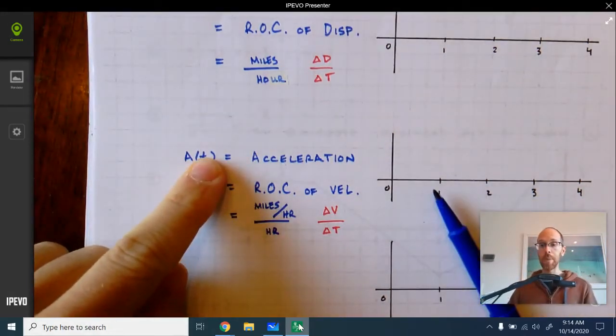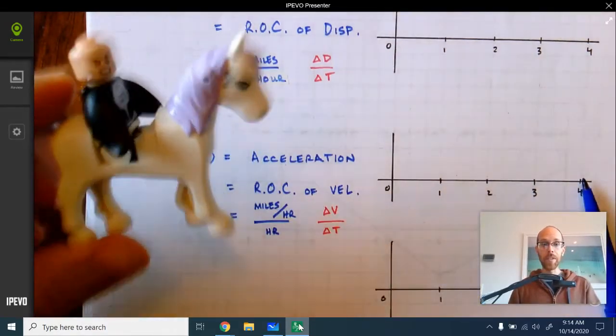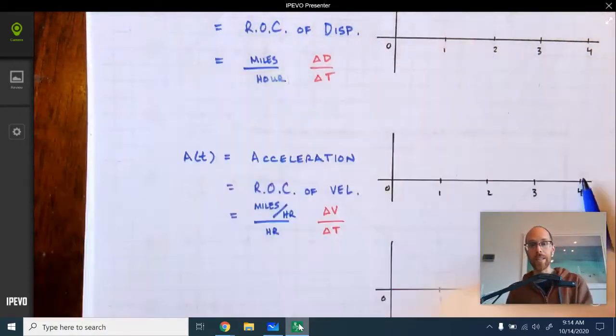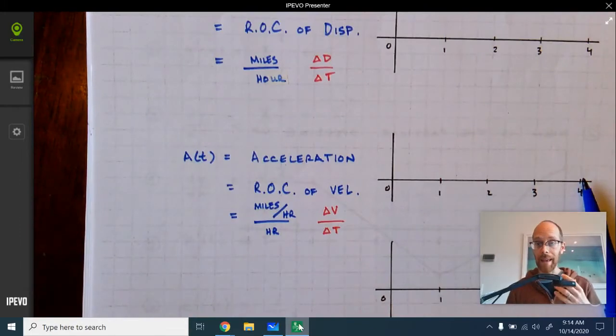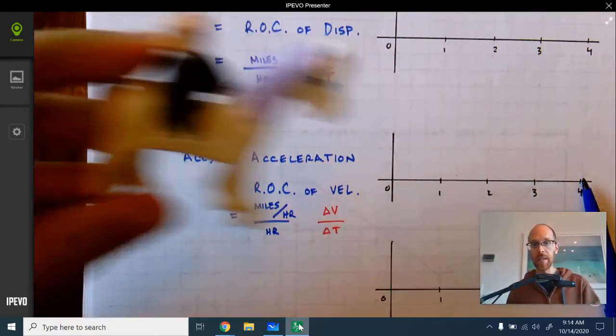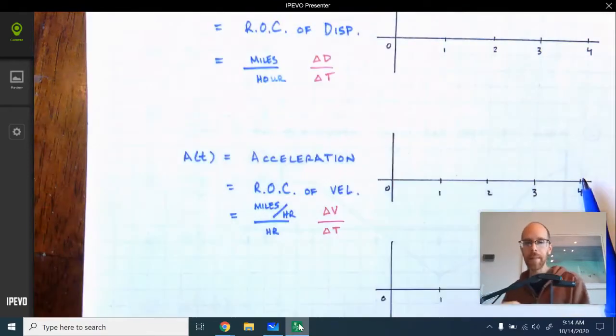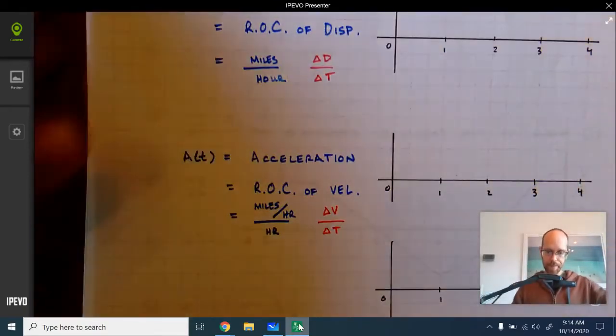Acceleration can also be positive or negative, right? If we see the velocity increasing, then we have a positive acceleration. If we see the velocity decreasing, then we have a negative acceleration.